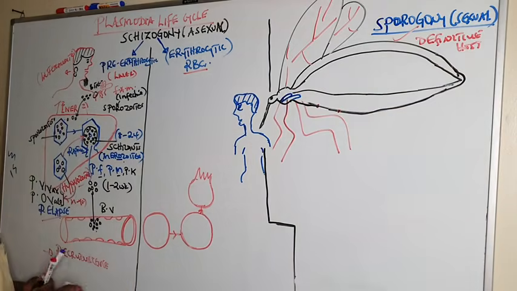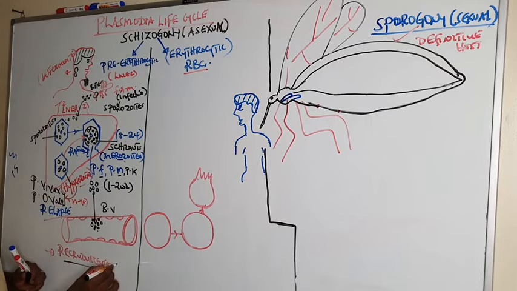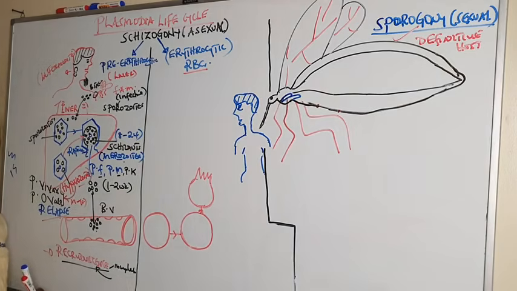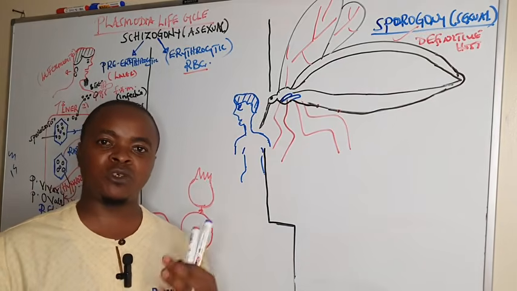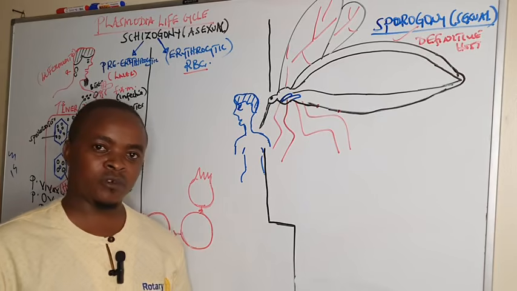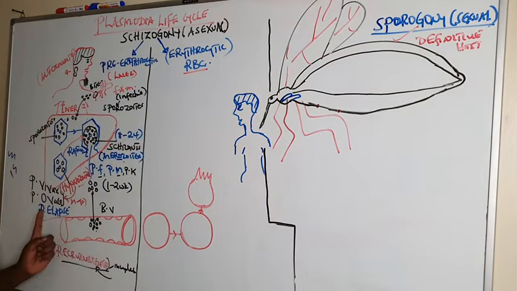When someone is suffering from malaria and is given incomplete treatment, the malaria can reoccur, and this is what we call recrudescence. When someone has not taken the full dose, they can get episodes of malaria attack. So that is the difference between relapse and recrudescence.